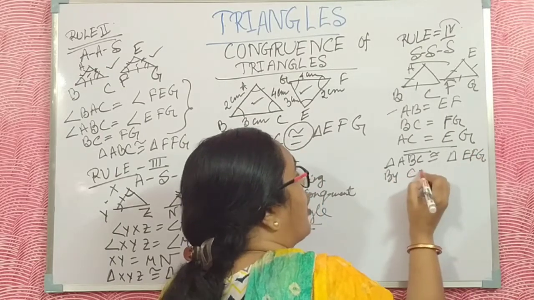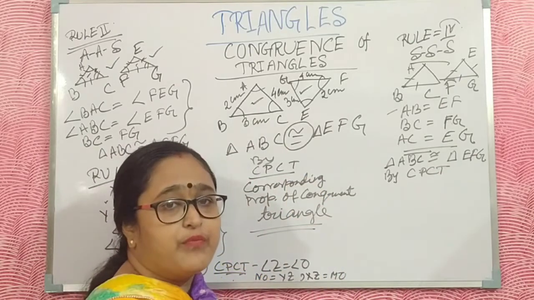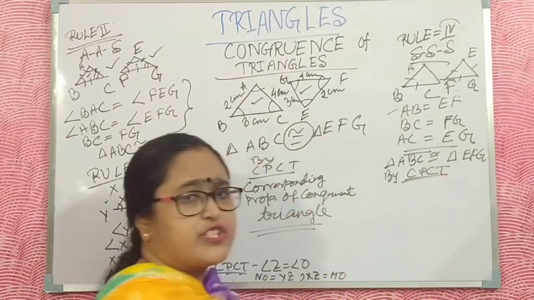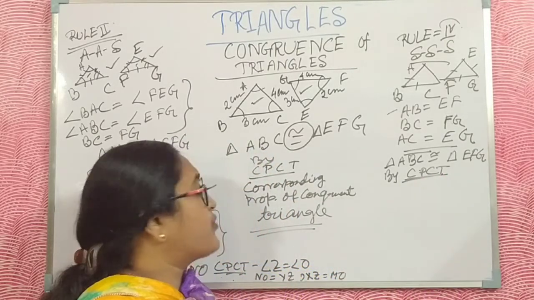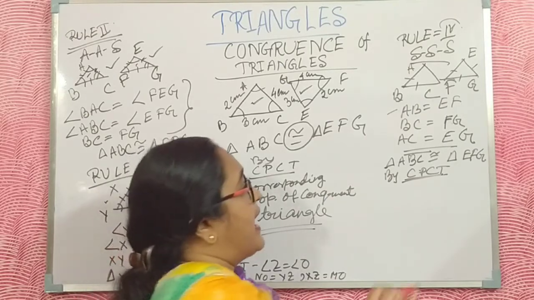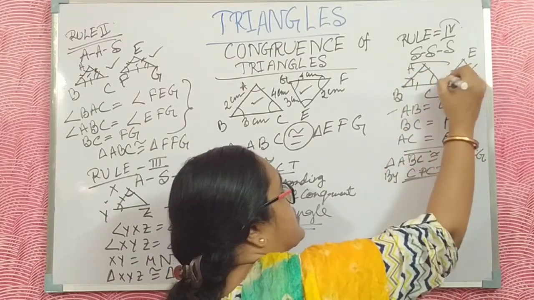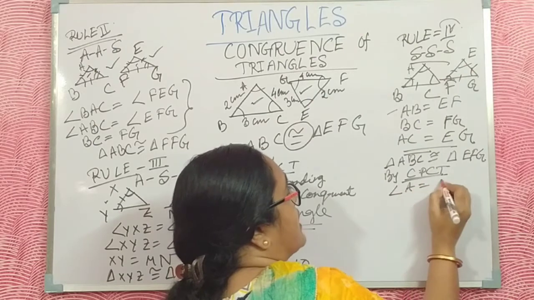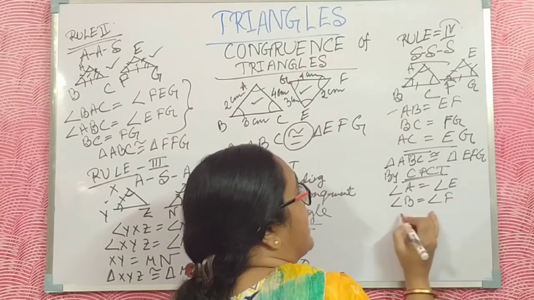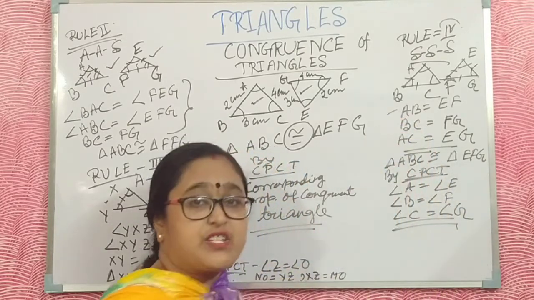By CPCT, corresponding parts of congruent triangles, three angles must be equal. Angle A is equal to angle E, angle B is equal to angle F, and angle C is equal to angle G. This is by CPCT, and the area must be equal.